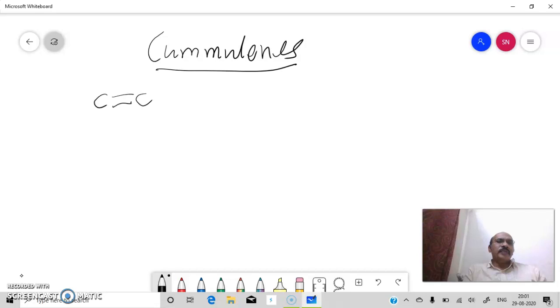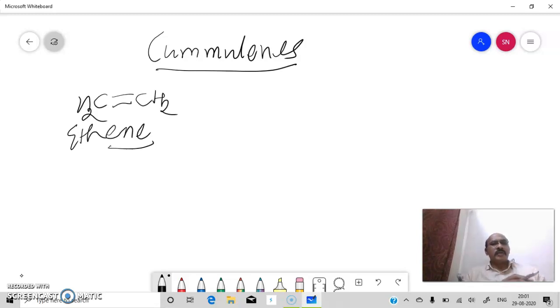You remember it is represented as ENE. The suffix for the name will be ENE. So if it is of 2 carbons, you know its parent alkane is ethane and its name will be ethene. On the same line, you have to write names for compounds containing more double bonds, but in a special manner.